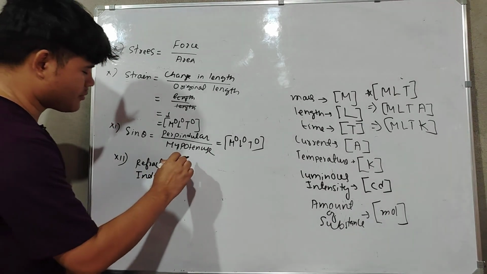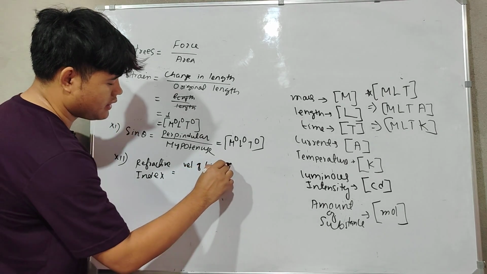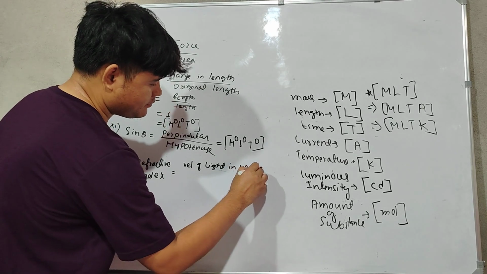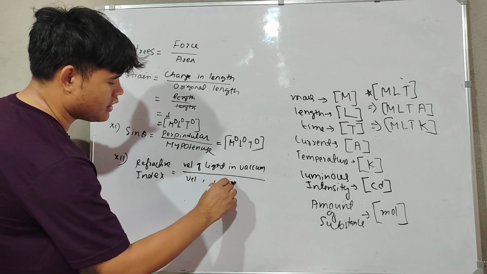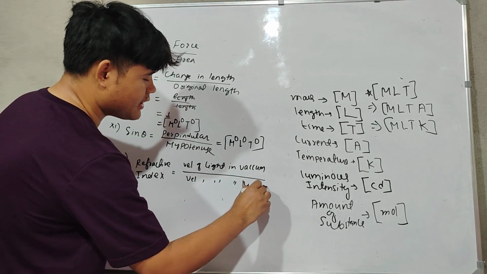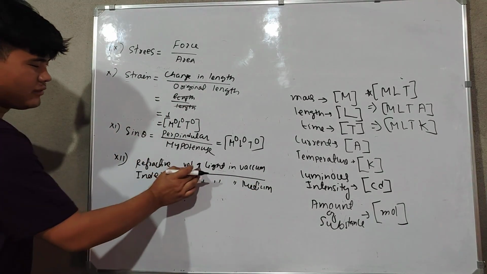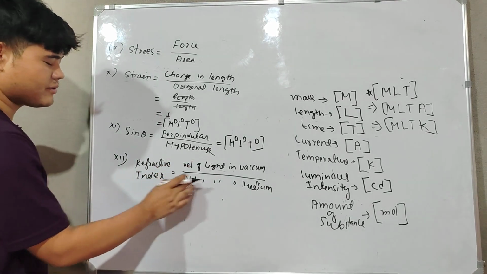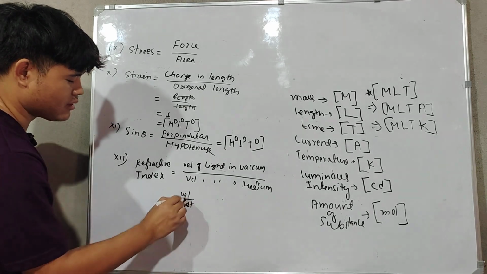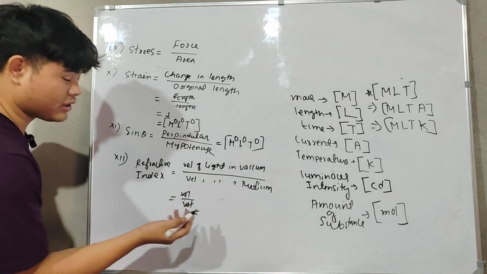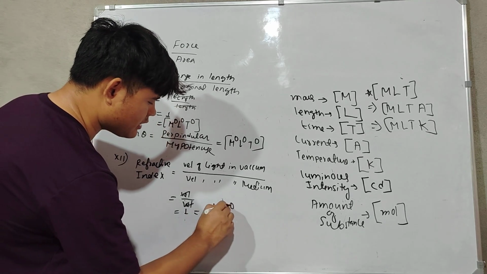So refractive index formula is velocity of light in vacuum by velocity of light in medium. So what you will get here? Say at once. Velocity of light in vacuum, velocity of light in medium. So both are velocity. That means they will cancel out. It will be one. One means without unit. It is without unit means it is dimensionless. So dimensionless is written like this.